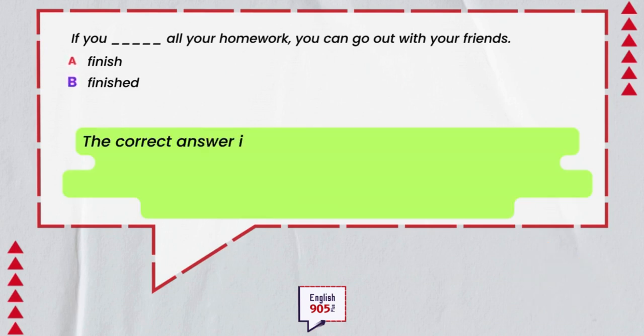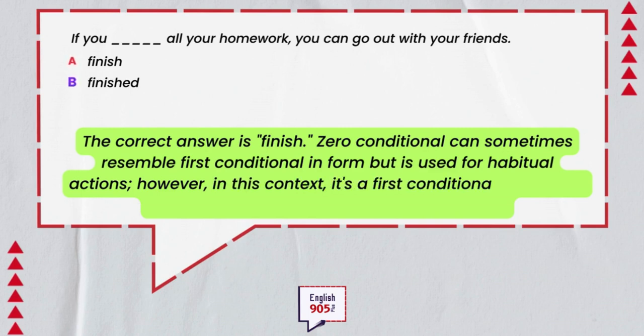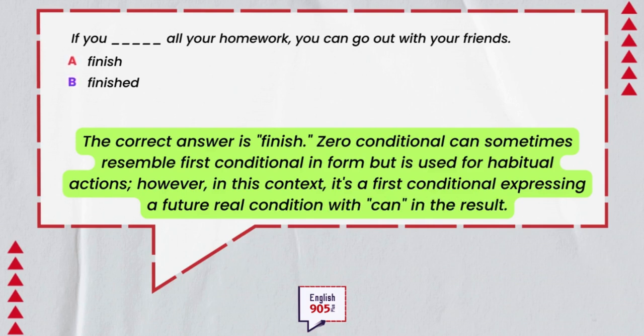The correct answer is finish. 0 conditional can sometimes resemble first conditional in form but is used for habitual actions. However, in this context, it's a first conditional expressing a future real condition with can in the result.